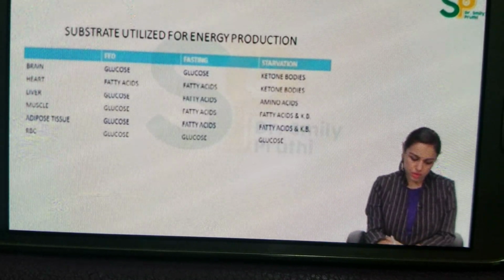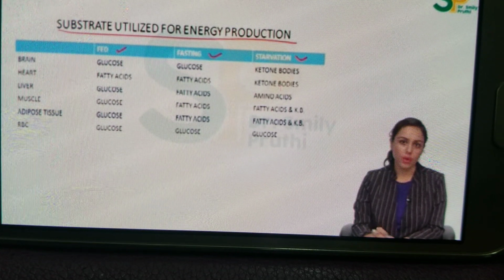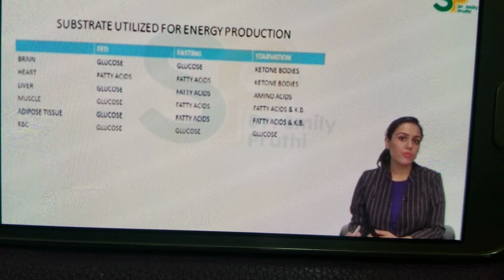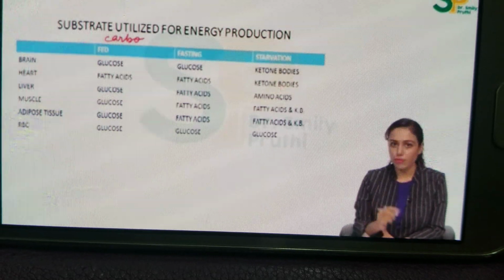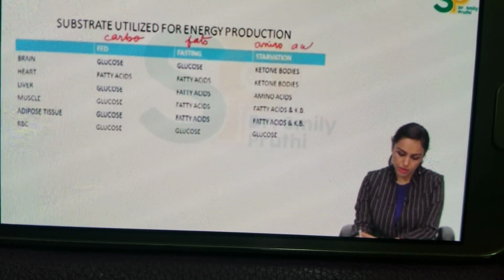First column, fed state, then fasting state, starvation state. This is the substrate utilized for energy production for various organs in various states in the body. I told you in the previous video that carbohydrate is the main fuel in fed state, but fats is the main fuel in fasting state, and in starvation the body will start using amino acids and proteins. So let's start from fed state.